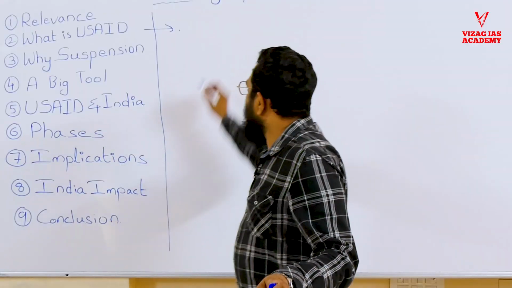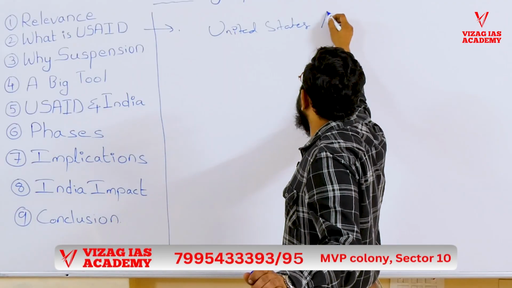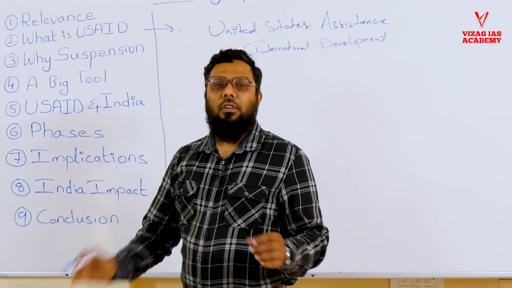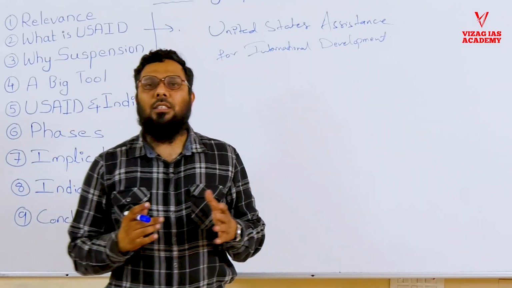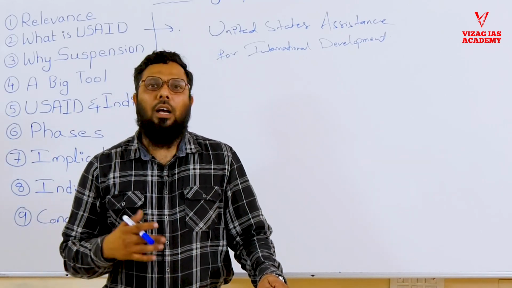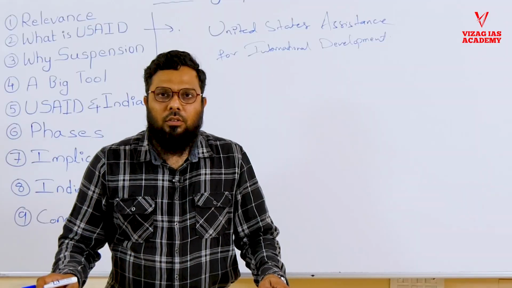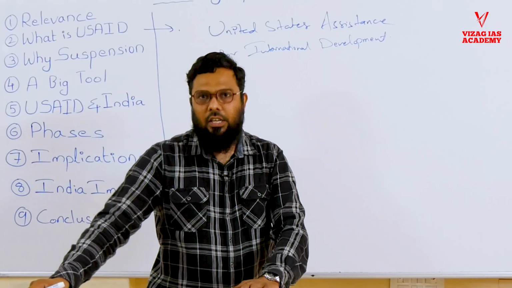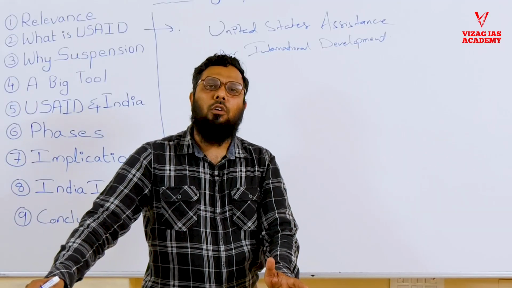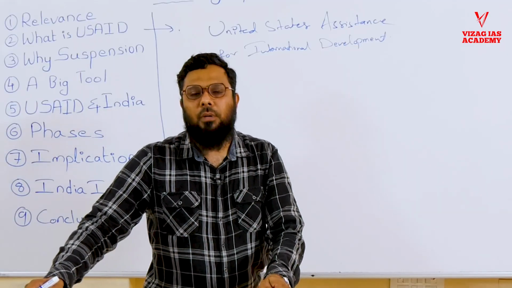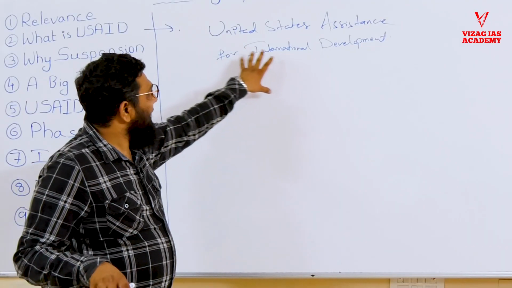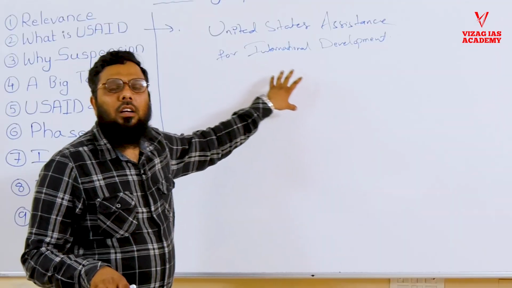What is US aid? It's simply United States assistance for international development, right? After World War II, the United States wanted to get more and more involved in various countries, and with an elder-brotherly attitude, or as a superpower, it wanted to help different countries, because after the Second World War, USA emerged as one of the superpowers. Therefore, it started this particular organization, United States Agency for International Development.